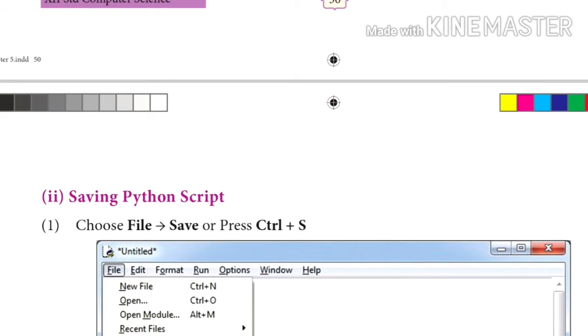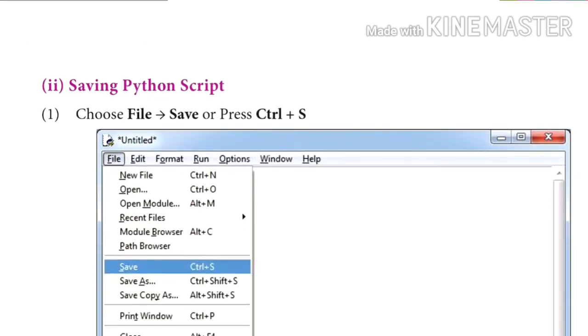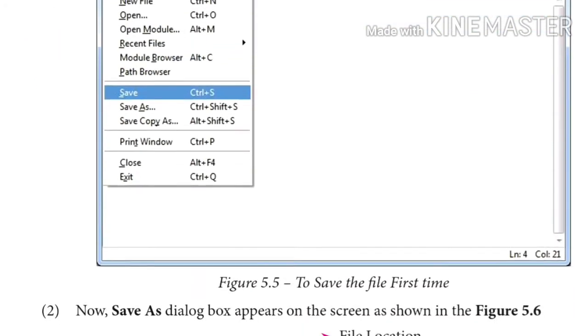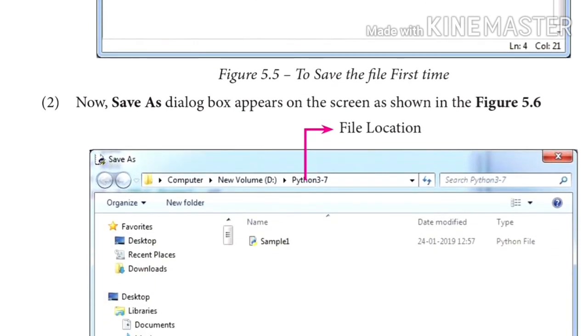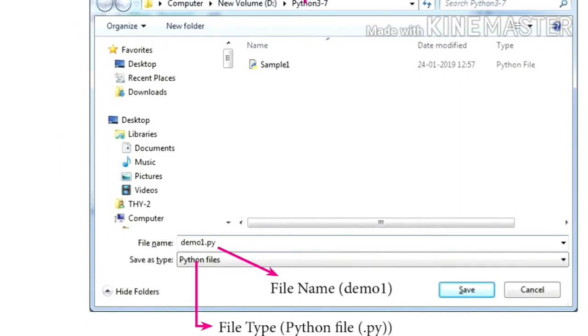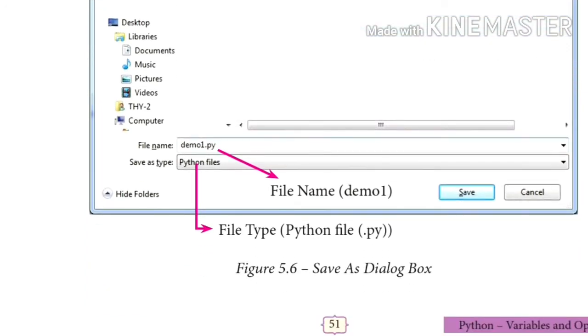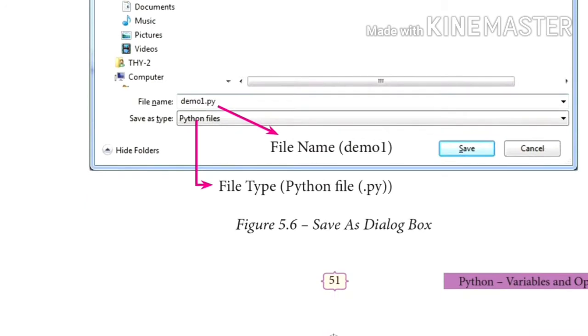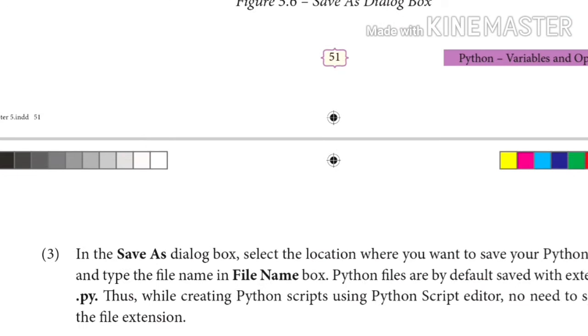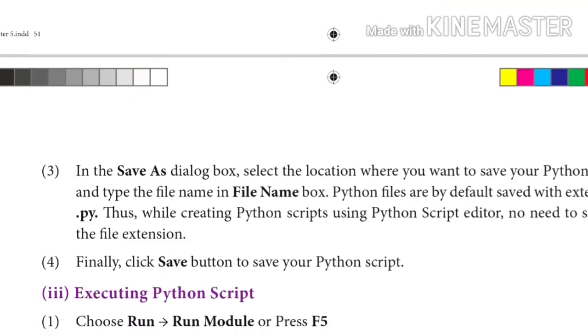After completing the file, we simply go on to saving the Python script. Go to File, Save, or use the shortcut Ctrl plus S. Then we have to see the location where we are storing, and the file name is very important. Give the file name, and its extension is very important. Put .py in the Save As dialog box. After saving the program, we just run the program.